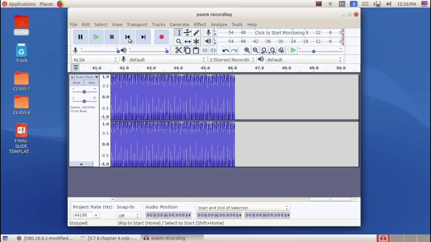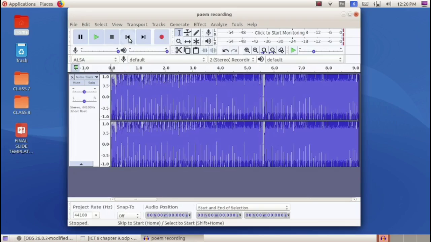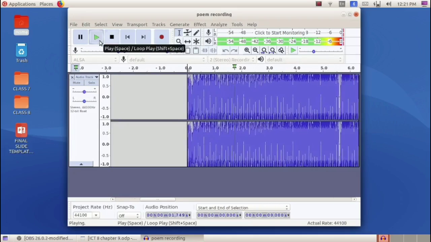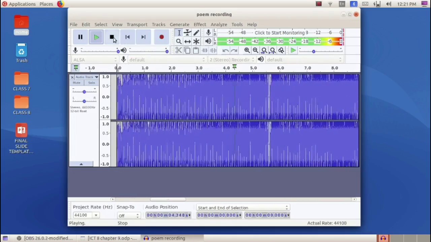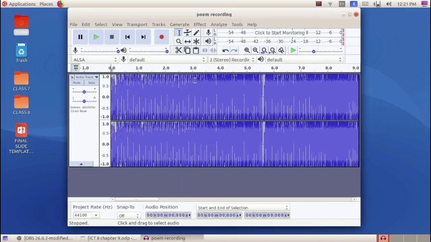For that, click on the skip to start button to reach the beginning of the audio. Okay, now we have reached the beginning of the recording. Now let's play it and find out the non-recorded portion at the beginning. Okay, we have noticed that the poem starts at this point. From here the poem starts. So we have some unwanted portion here at the beginning. We can delete this portion.